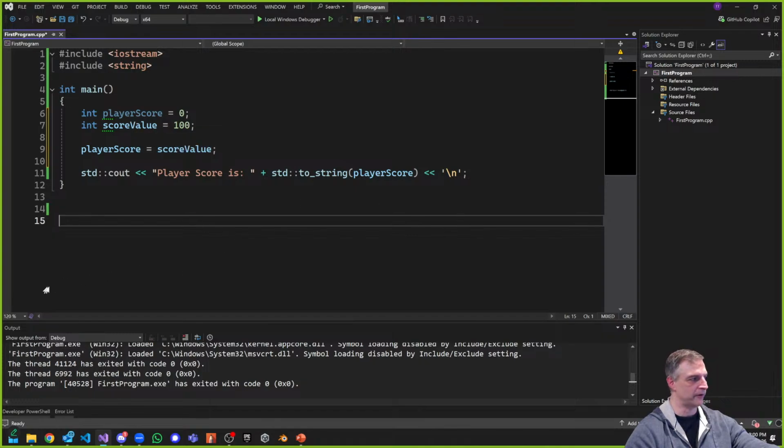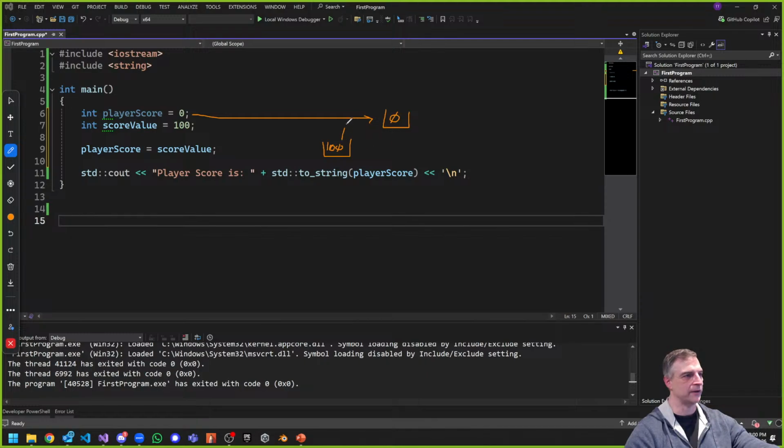And again, if we think about variables just for a second, and I know this is weird to think about, but if you think about a variable as a box, so if I have my initial score value is 0, right? So that's like this variable right here, right? And then I have another box over here, and this one is worth 100, right? Sorry, I'm drawing with my mouse, right? But here's 100. And now I'm saying, well, I want to take this one and put it into that one. Take this value I'm reading from this one, and as I'm reading from it, I'm kind of filling this box up with 100.